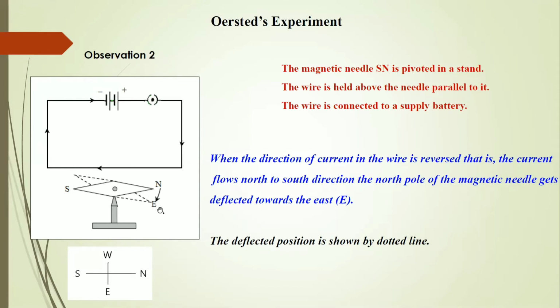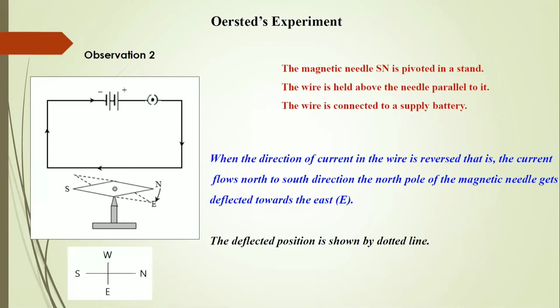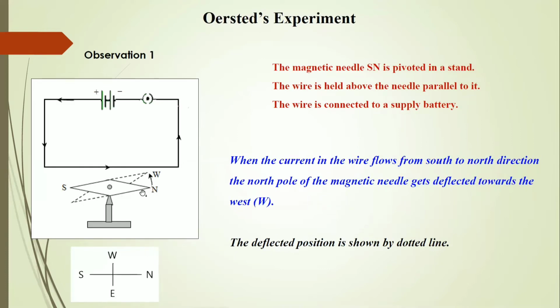So some force is acting on the magnetic needle. He repeated his experiment in observation 3, where he performed the same experiment by placing the wire below the magnetic needle. First he sent the current from south to north and got just the opposite result.